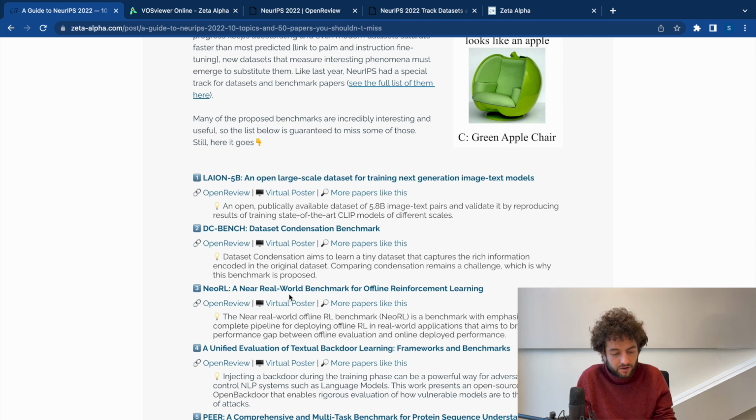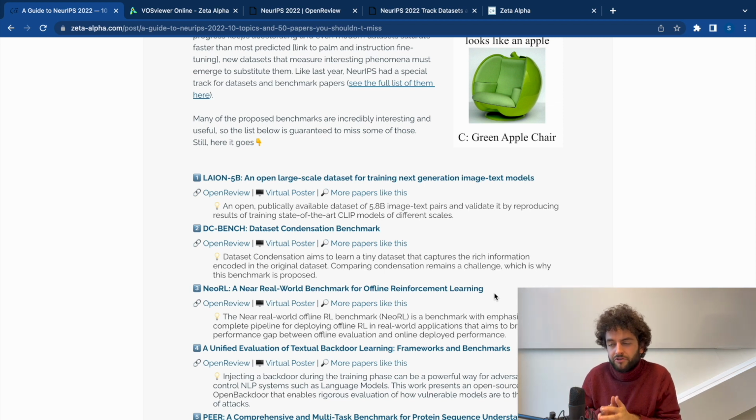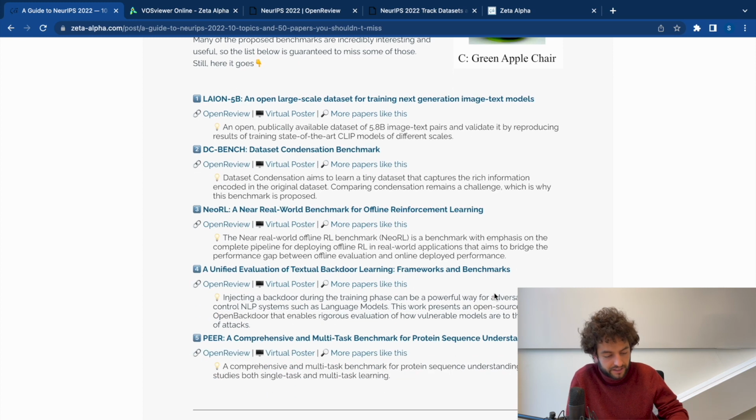Then we have this NeoRL benchmark for offline reinforcement learning, which is super cool. Evaluating offline reinforcement learning often has a problem in that it doesn't translate well to online learning in a real interaction-based environment. This paper claims to have a benchmark that gets the best of both worlds and gets almost real-world benchmarking in an offline fashion.